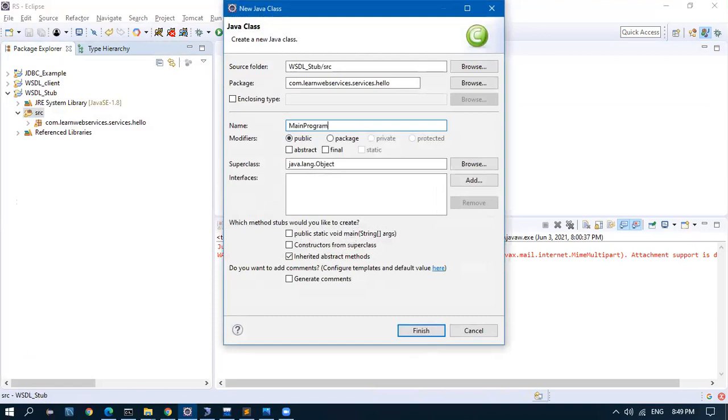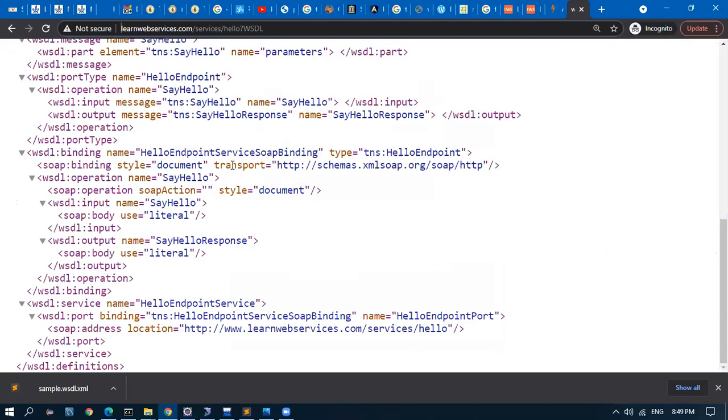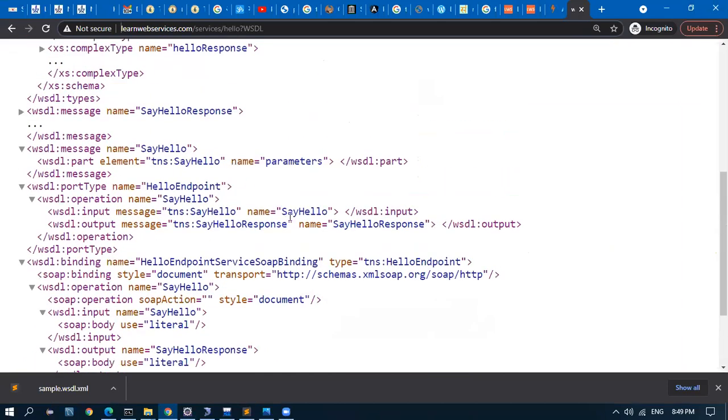Now we are going to hit that web service. What they said is, if you hit this sayHello, the endpoint is hello, I will be returning a sayHello response.